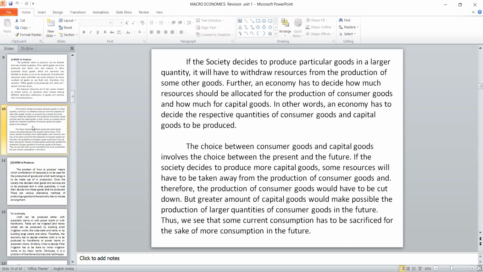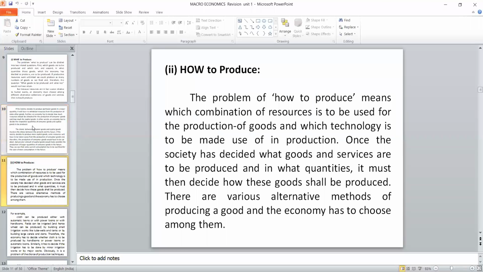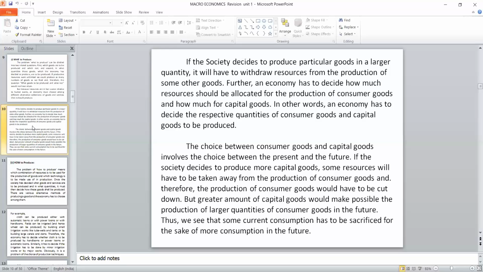Suppose you keep on saying the resources are plenty, then there is no question to think about scarcity. But unfortunately, we have limited resources. We should employ those resources for the production of a particular product, say consumer goods, and definitely it will reflect in the production of the other product. In other words, the economy has to decide the respective quantity of consumer goods and capital goods to be produced. The choice between the consumer goods and the capital goods involves a choice.